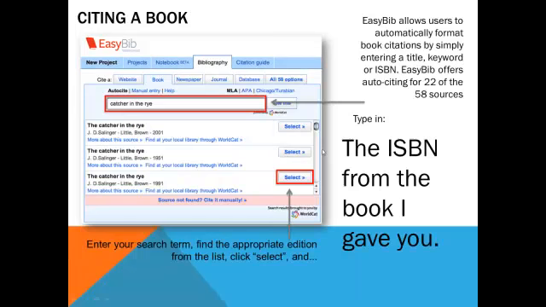For example, if we decide to do a book, I can type in the title, but I like to type in the ISBN, and it just helps me find it a little bit easier. When you type it in, you may come up with more than one book. You need to look at the author, make sure it's the same author, make sure it's the same publisher, and then choose the correct copyright. If all of those are correct, simply click Select.